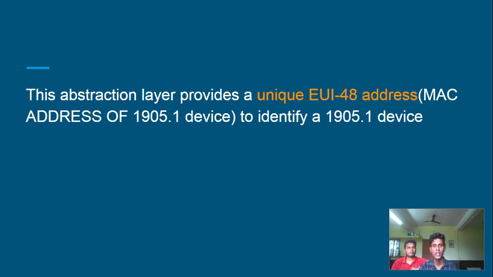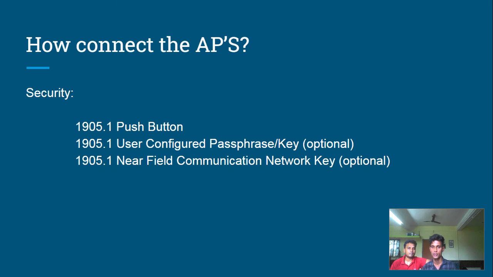The abstraction layer provides a unique EUI-48 address to identify a 1905.1 device. So basically every EC mesh device will have its own MAC address. How do new APs connect?